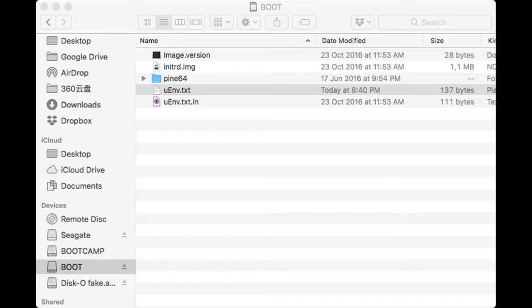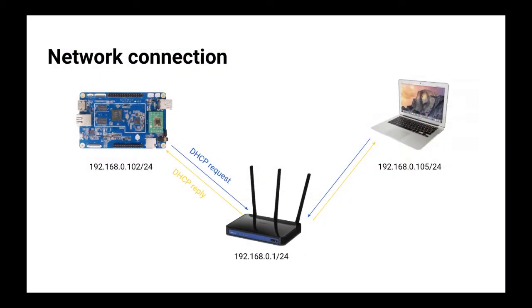Before we proceed with booting our node, we first need to think about connecting it to the network. By design, CentOS will be looking for a DHCP server to obtain an IP address. So here we have to either connect it to a home router or set up a quick software DHCP server. In this video, we'll be using a home router, but there is lots of free software out there, so I don't think it would be a problem.